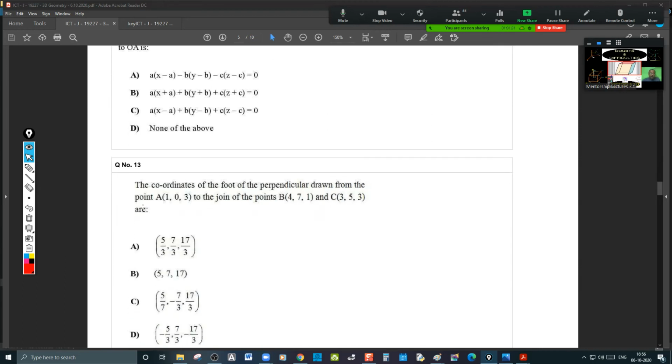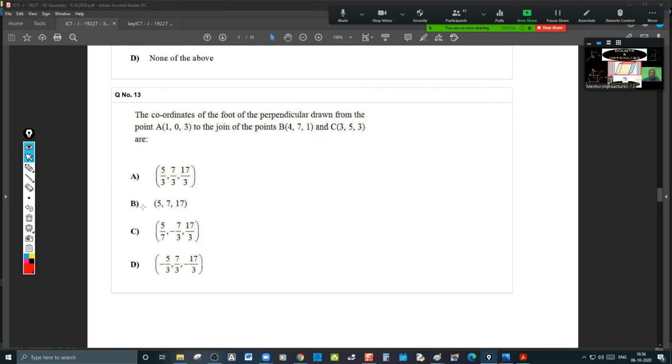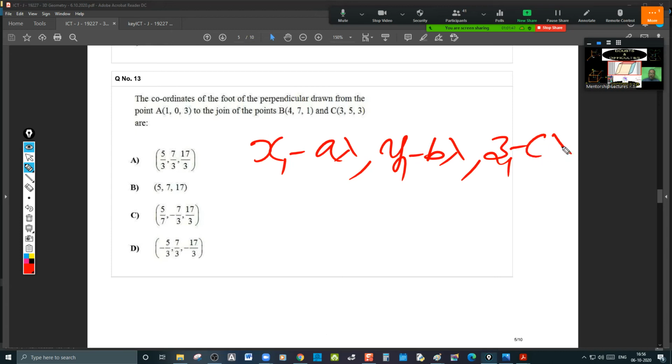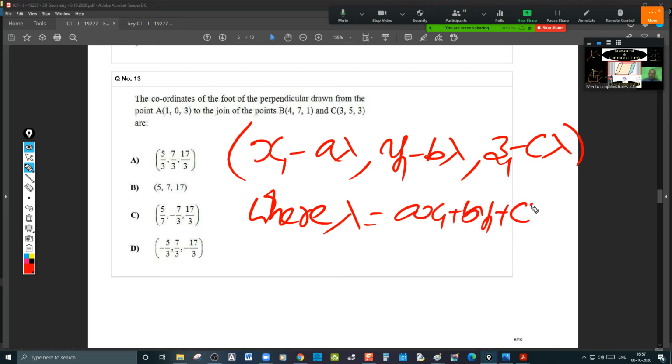The coordinates of the foot of the perpendicular drawn from the point to the join of the points B and C. Anyone did it? Foot of the perpendicular is very much similar to the 2D line. I gave you a shortcut for this, which is x1 minus a lambda, y1 minus b lambda, z1 minus c lambda, where lambda is equal to (a x1 plus b y1 plus c z1 plus d) whole divided by (a square plus b square plus c square).